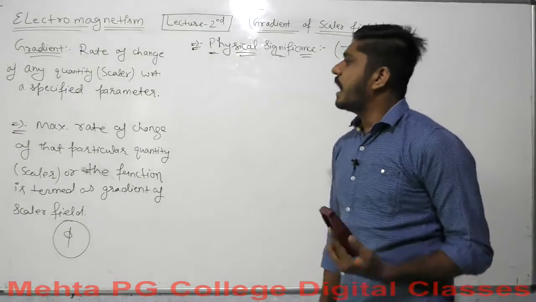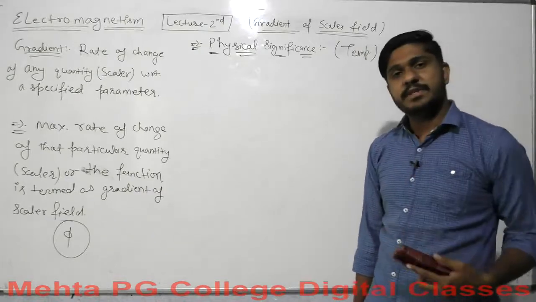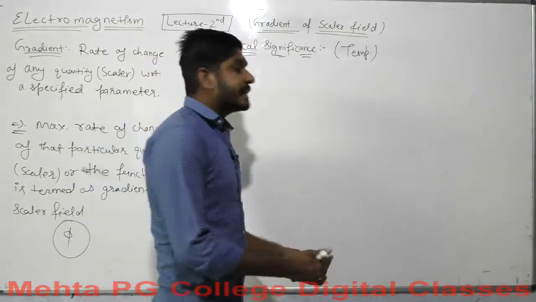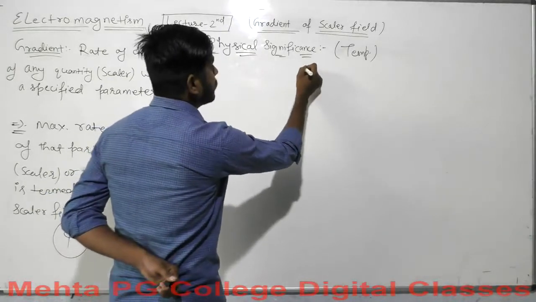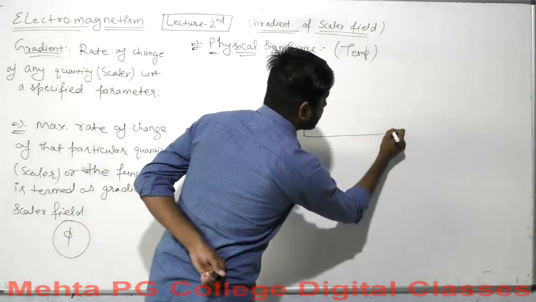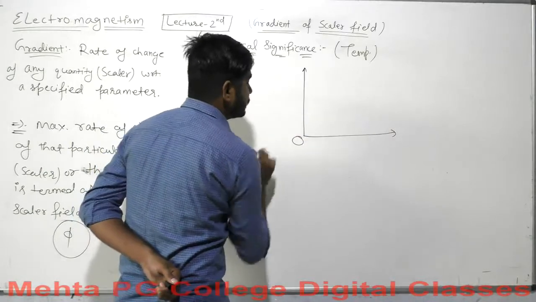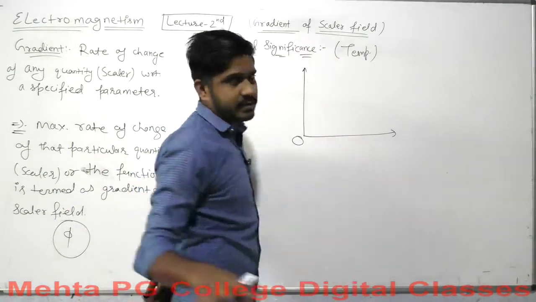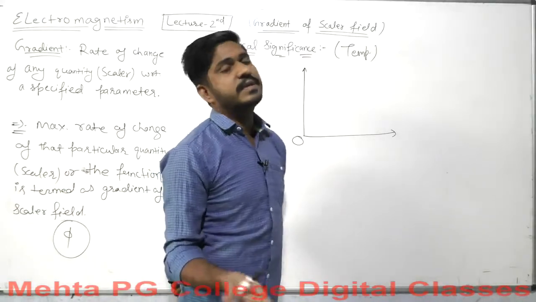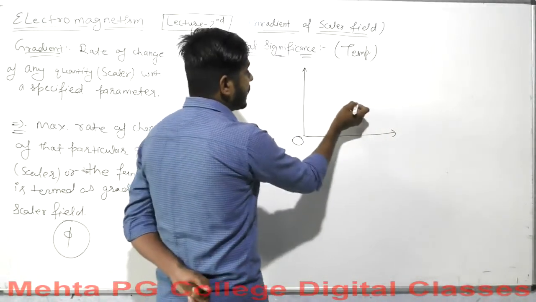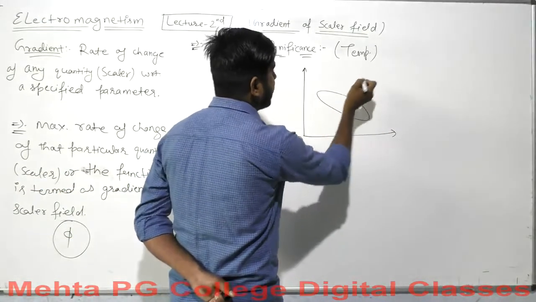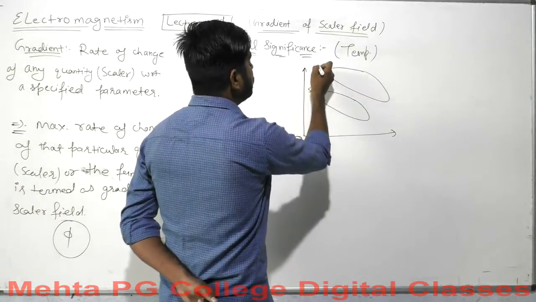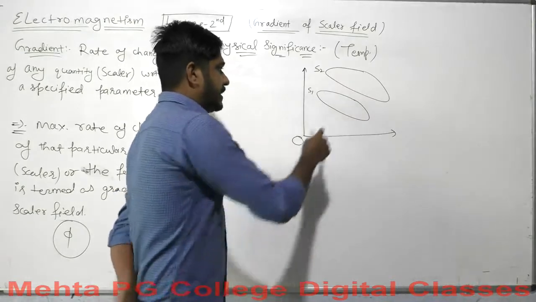So how will we signify the gradient? This is our topic, and we will talk about it. Let me consider an axis here. This is a two-dimensional axis for us. We will not specify parameters like the x-axis and y-axis; this doesn't matter at all, and we don't need it. Let me consider that we have two surfaces, S1 and S2, here.